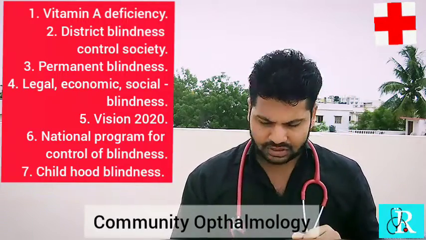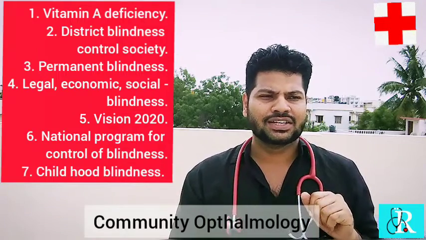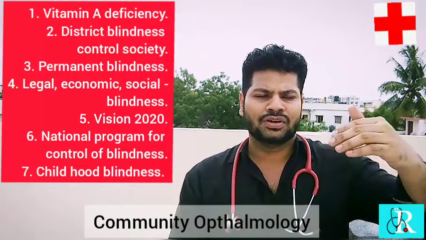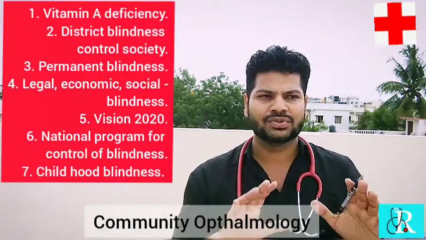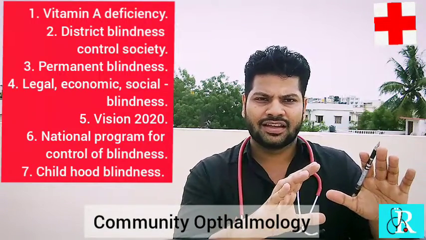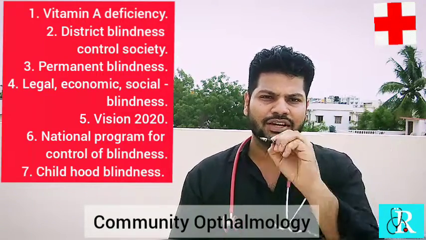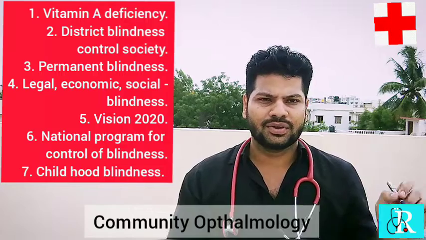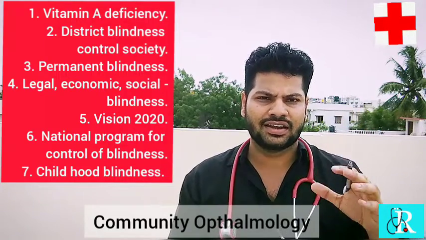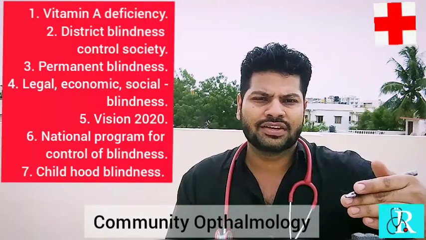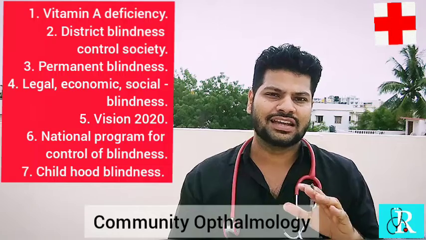Okay, let me tell you what a legal blindness is. When the person is unable to see an object clearly when it is kept 200 feet away, until he comes to 20 feet near, that is 20 by 200. It is abbreviated as 20 by 200. Okay, when he is unable to see a 200 feet away object clearly until he comes 20 feet nearer to it, that is called legal blindness. Legally, he is labeled as blind.